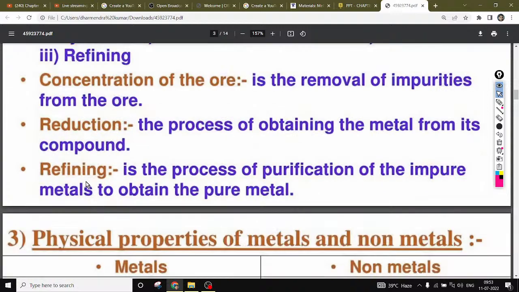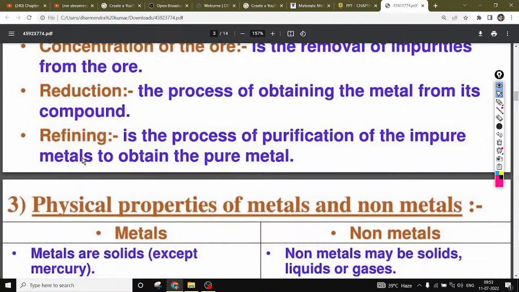The next process is refining. It is the process of purification of the impure metal to obtain the pure metal, which means once our metal has been reduced, we can go for refining so that the purification can be done, and the metal can be obtained in the pure form, right? So this is the last process, refining or purification, right?